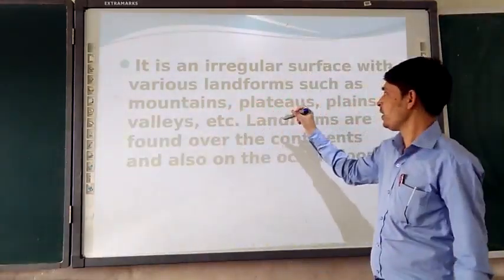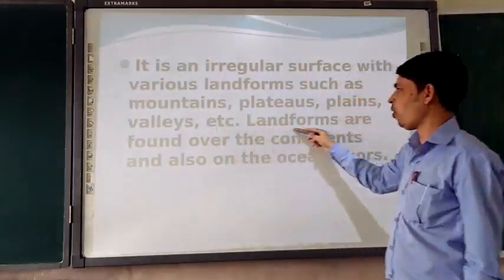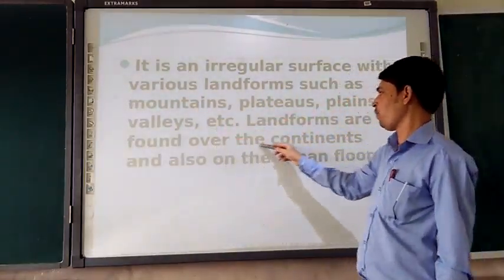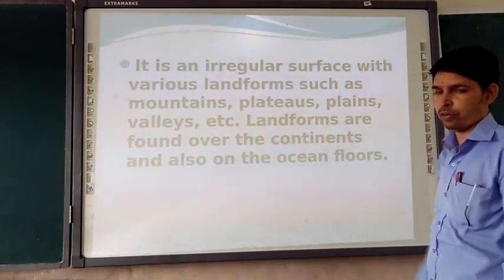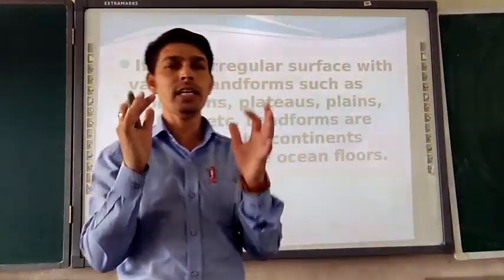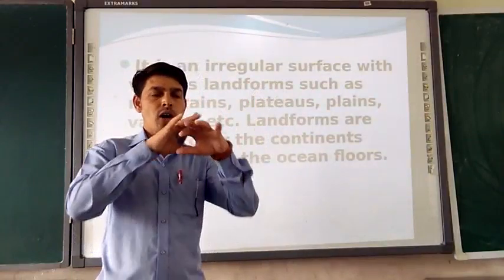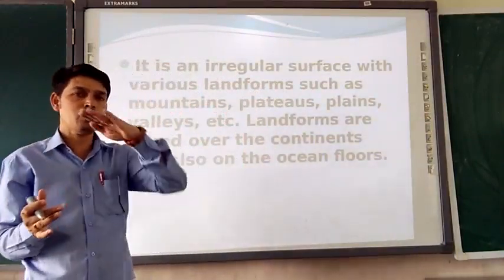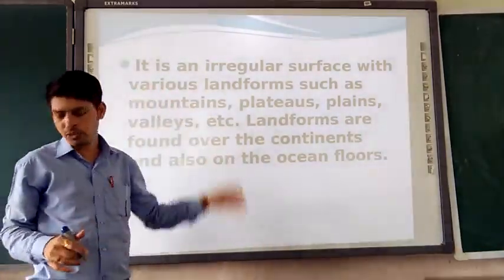So plateaus, plains, valleys and mountains are all landforms found over the continents and also on the ocean floor. All together, we are talking about the lithosphere as a hard, solid earth crust. The upper layer is the thin layer of soil. So all together we are seeing the lithosphere.